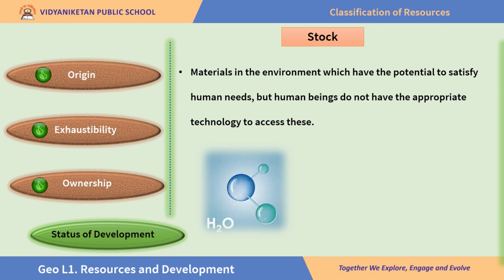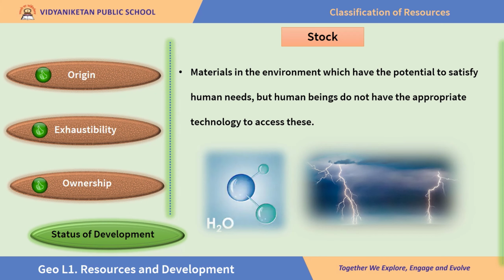Presently, we do not have appropriate technology. Similarly, thunder and lightning. Whenever it thunders, whenever there is a lightning, a lot of energy is released. Presently, we do not have technology to trap that energy in a battery and use over time, right? So, such resources which can satisfy our needs but lack technological development are called stock. They are the resources of the future.